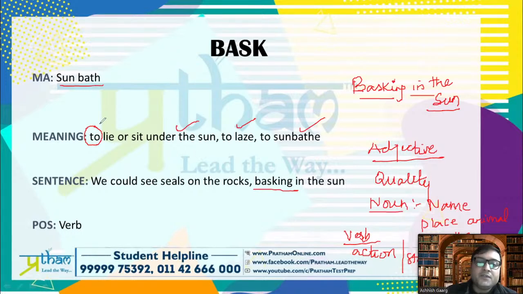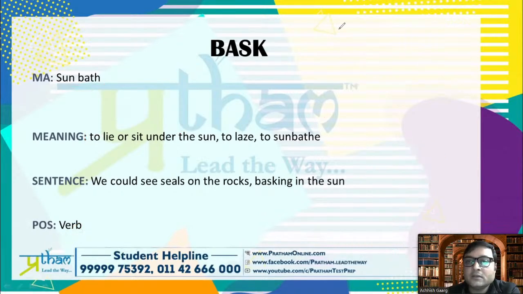Therefore, whenever the meaning starts with to, that means it's a verb. So it's a verb, bask. Next one.